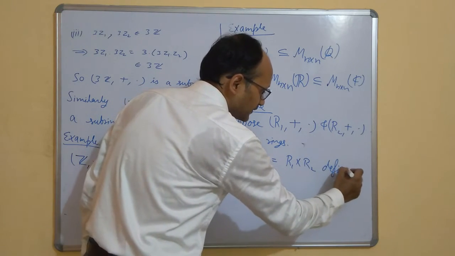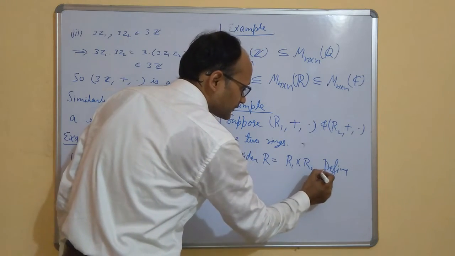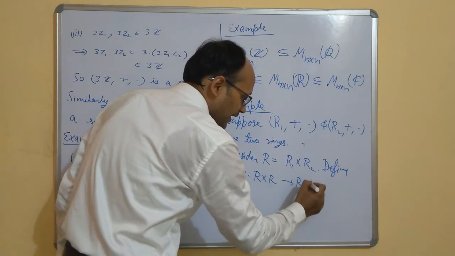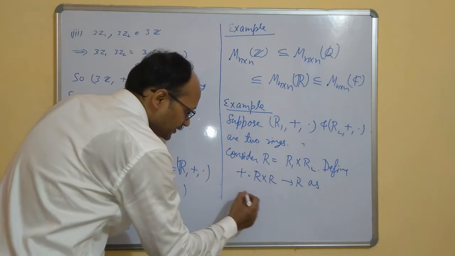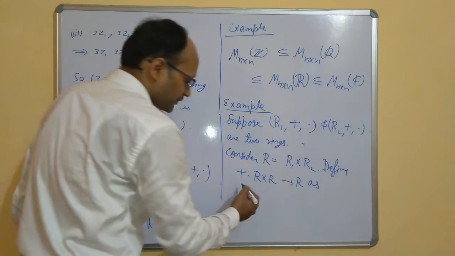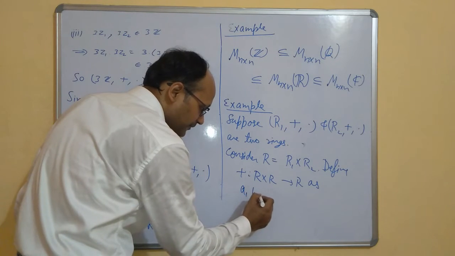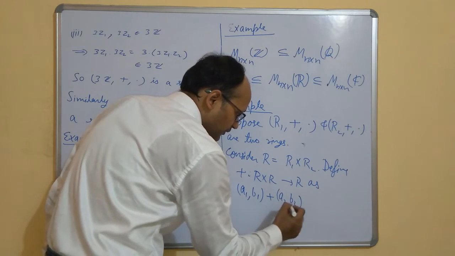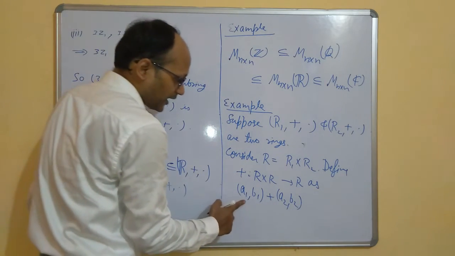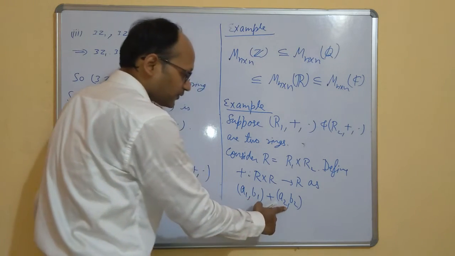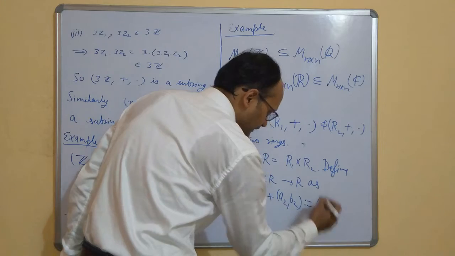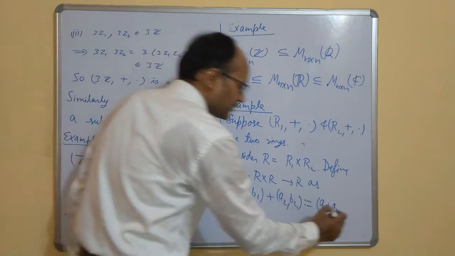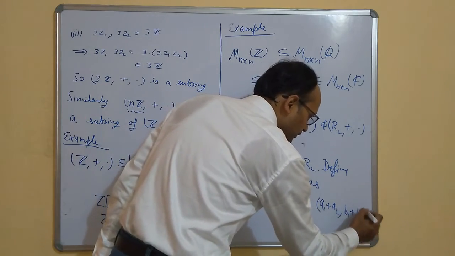Define plus from R cross R to R as follows. Take two elements in R. Suppose I take (A1, B1) and another element (A2, B2). So this is one element of R, this is another element of R, and the sum is defined as (A1 plus A2, B1 plus B2).